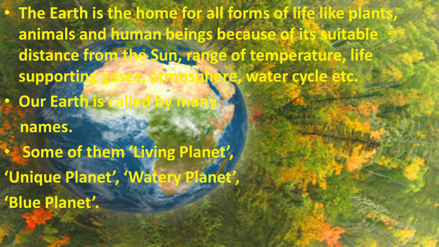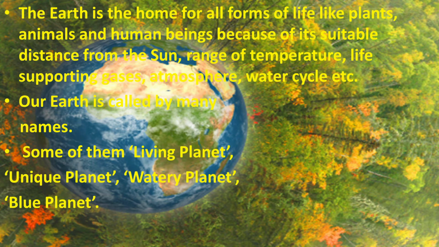This temperature is suitable for the living beings, life supporting gases, atmosphere, water cycle, etc. Earth is the only planet where all forms of life are found.